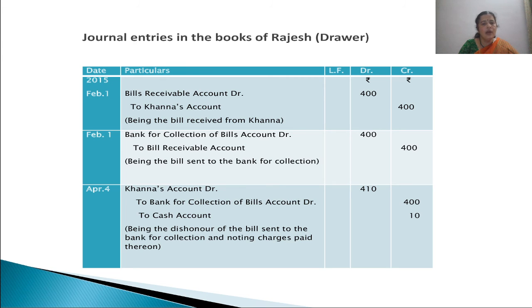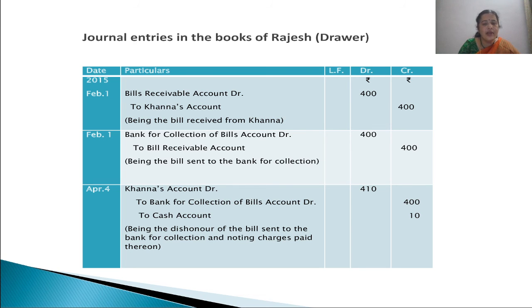Then on the due date, Khanna's account debited 410 rupees instead of 400, because Khanna dishonored the bill. That means he refused to pay the amount of the bill. So now he continues to be our debtor, not for 400 but for 410, the 10 rupees being added because of the noting charges.